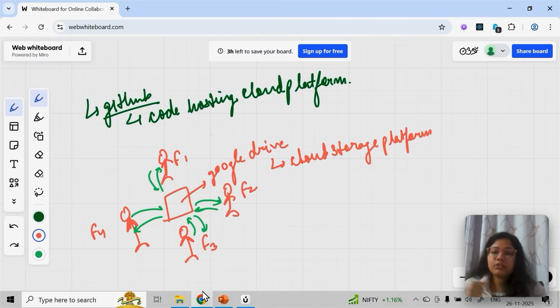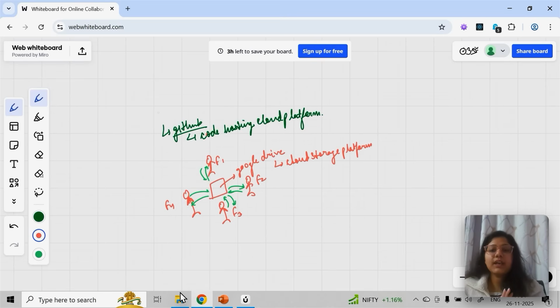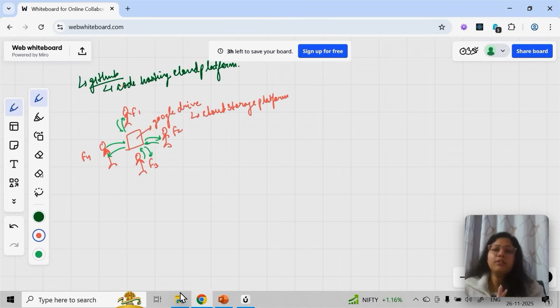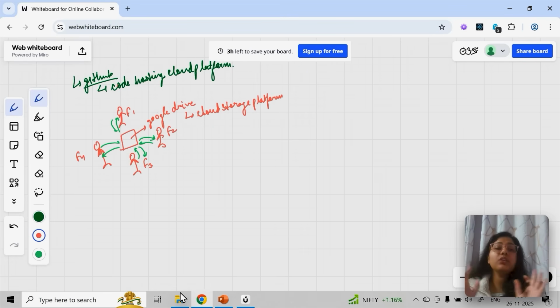And you are majorly going to host your code. So the images and photos on this person's phone are equal to your code on your laptop. And when they put them on Google Drive, it is equal to you putting your code on GitHub. Okay, that's it. This is GitHub. In simple words, this is your code hosting platform, and it's a cloud platform, meaning online, anyone can access it, and you can access it from anywhere.